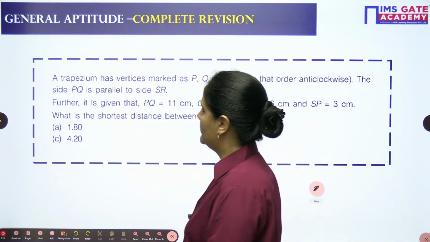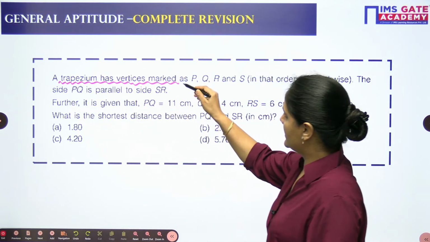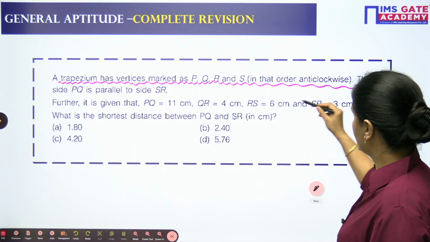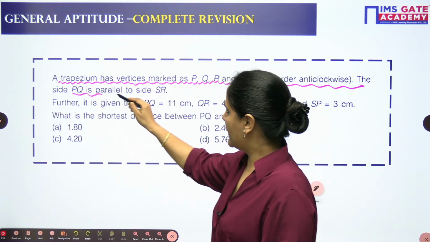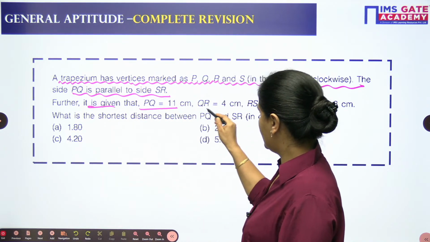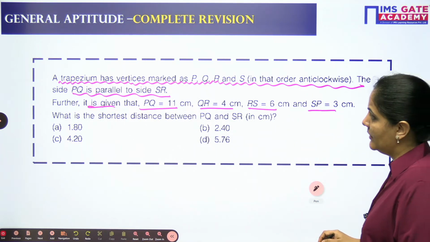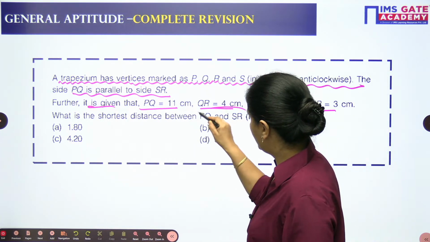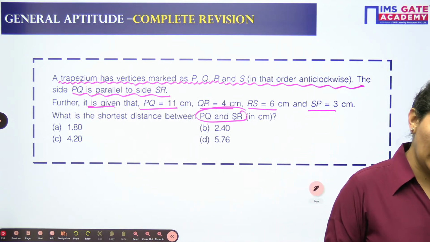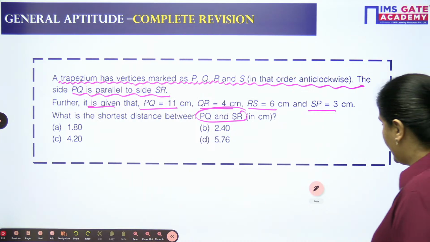This is a very good question, one of the very good questions we are having from geometry. A trapezium has vertices marked as P, Q, R and S in that order anti-clockwise. The side PQ is parallel to the side SR. Further, it is given that PQ is 11 cm, QR is 4 cm, RS is 6 and SP is 3 cm. What is the shortest distance between PQ and SR? Shortest distance means you need to find out the height of the trapezium.